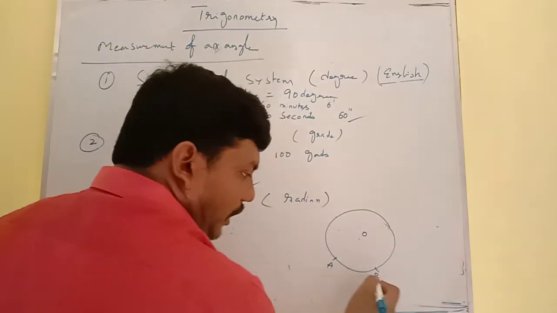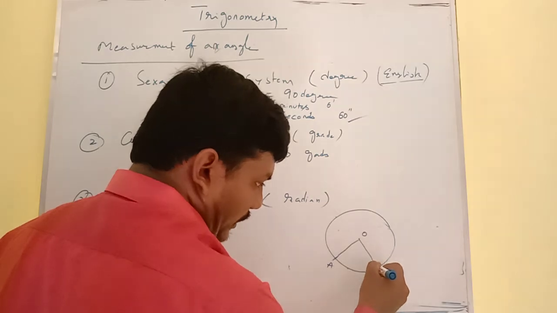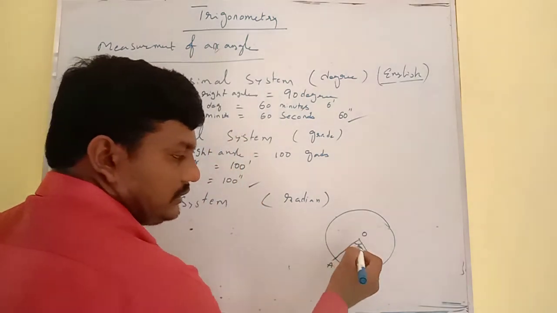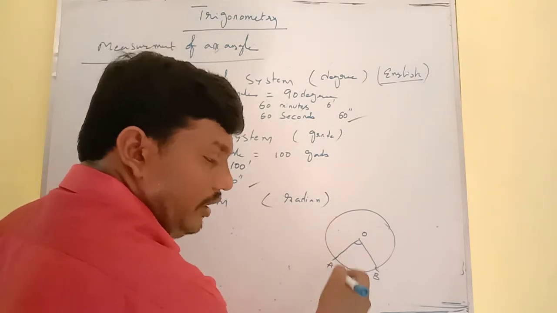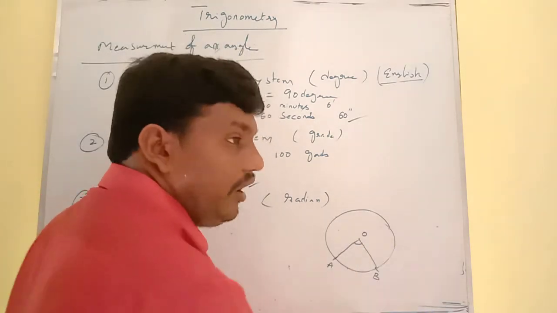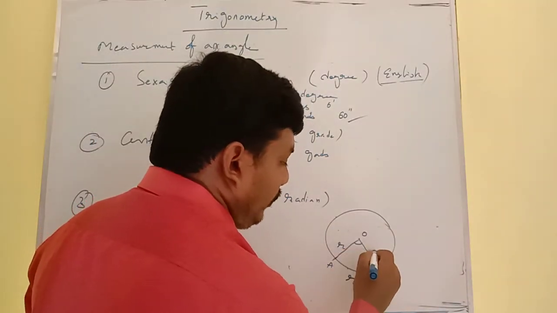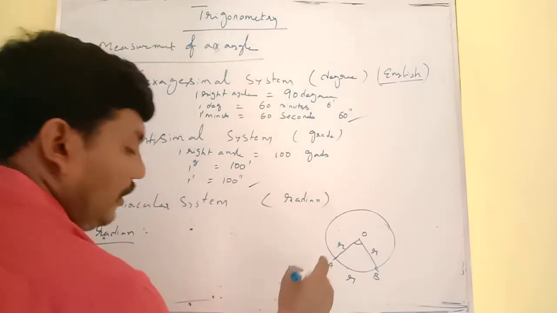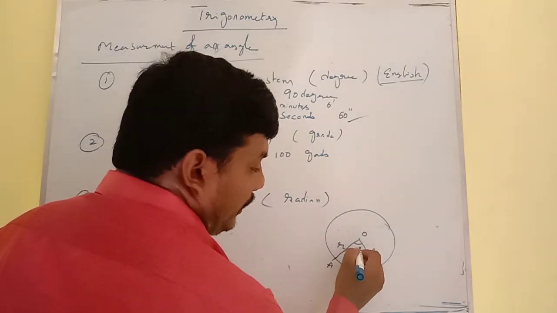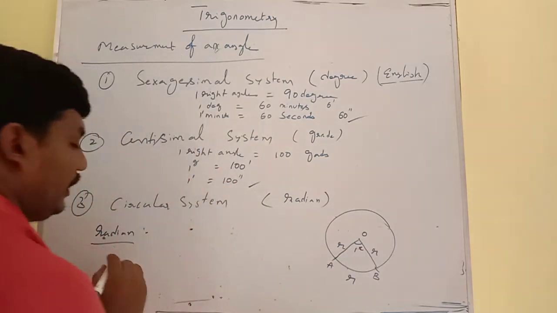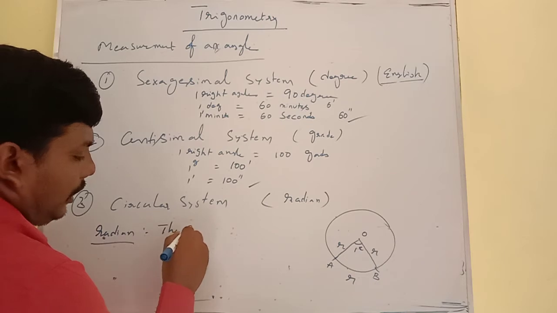That means the arc subtends an angle at the center of the circle, when the length of an arc is equal to the radius. Okay, so this is called 1 radian.